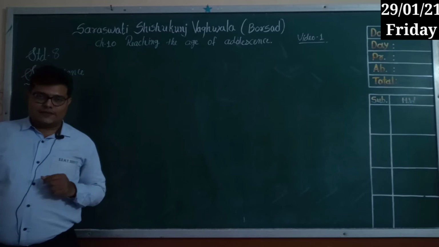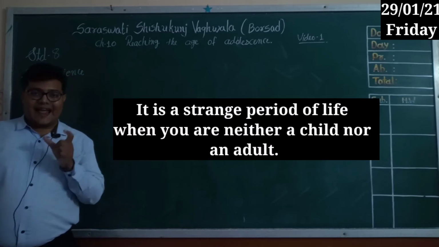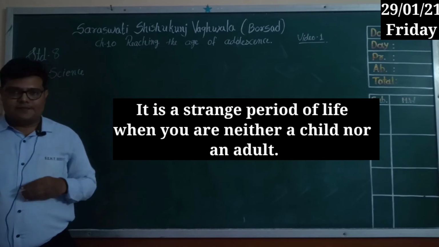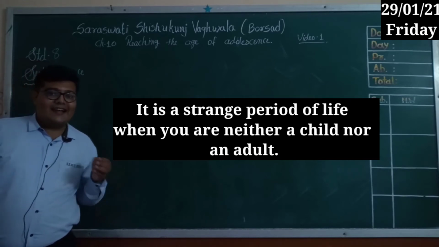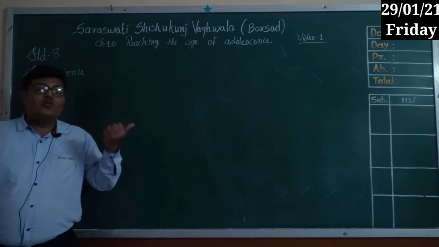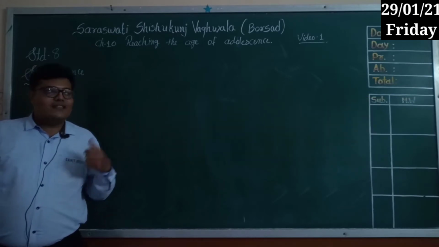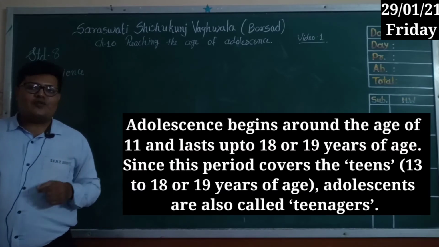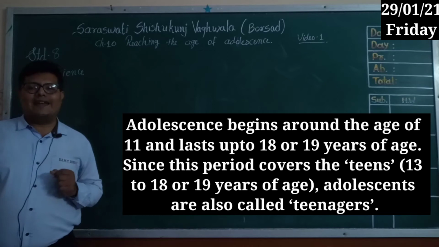Now in this age of adolescence, you are not a child and you are not an adult. You are in between. Your body is growing towards the age of adult. This adolescence age starts from 11 and goes to 18 or 19.